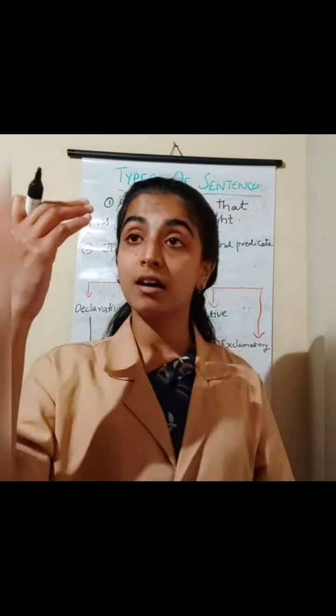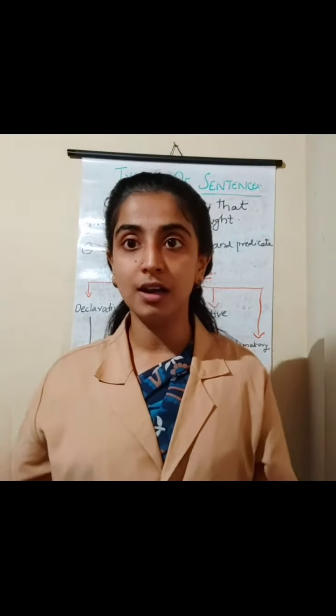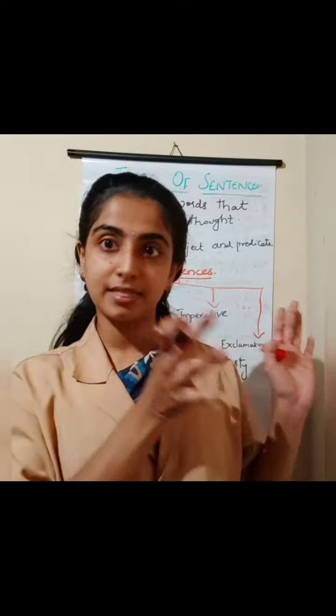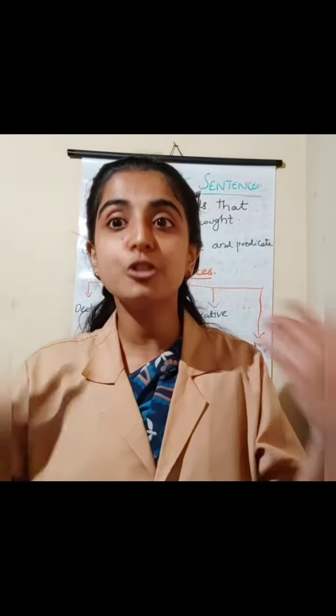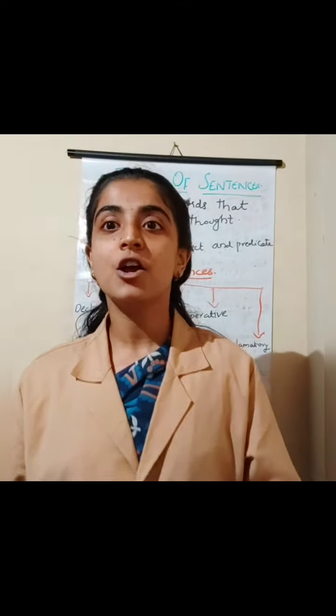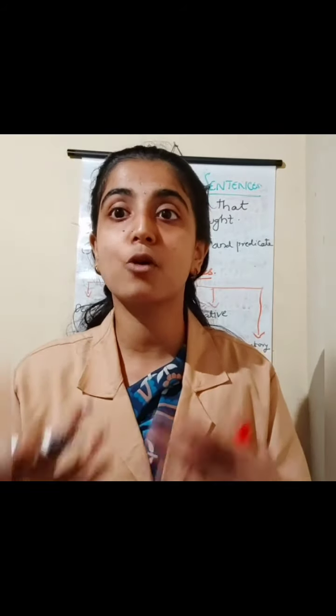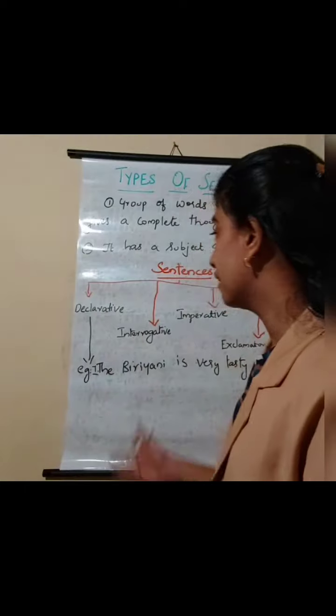I can say that Fatima is a beautiful girl. It gives us some information. What information is it giving? It is saying that Fatima is a beautiful girl. How beautiful is Fatima, isn't it? So that is why I can say it gives us some information. It tells us about some facts. Okay, so that is a declarative sentence.